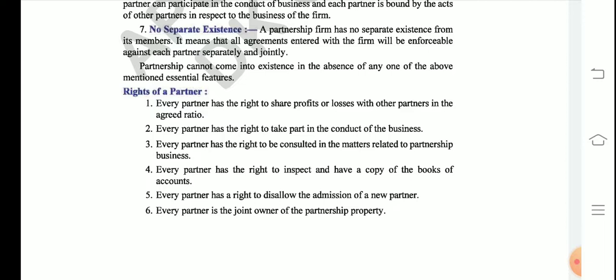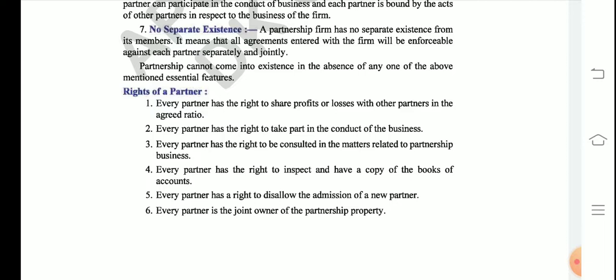consulted in the matters related to the partnership business. Before taking any decision in the partnership business, all the partners have to be consulted. That means their opinions are very important. Their opinions have to be taken into account. They could be consulted for a particular deal. So all the partners have the right to put up their willingness.